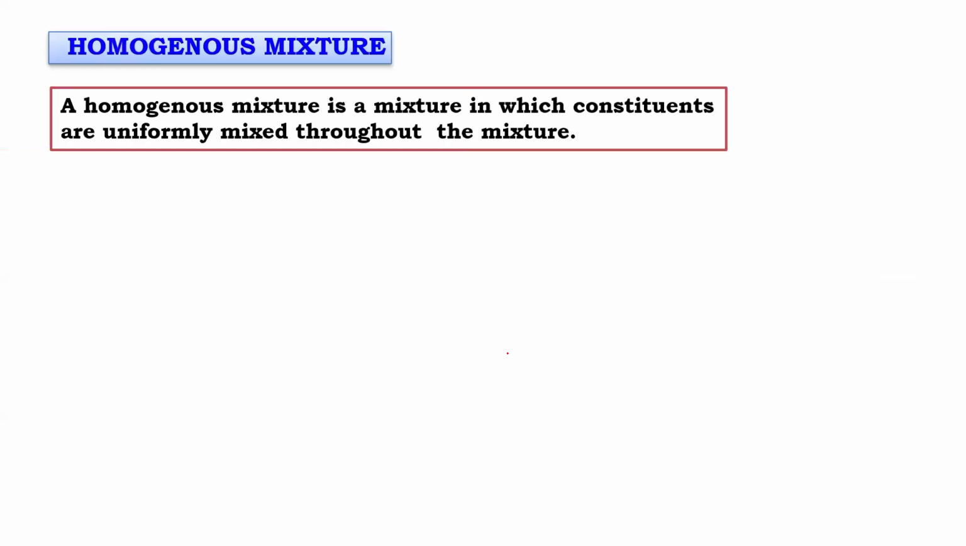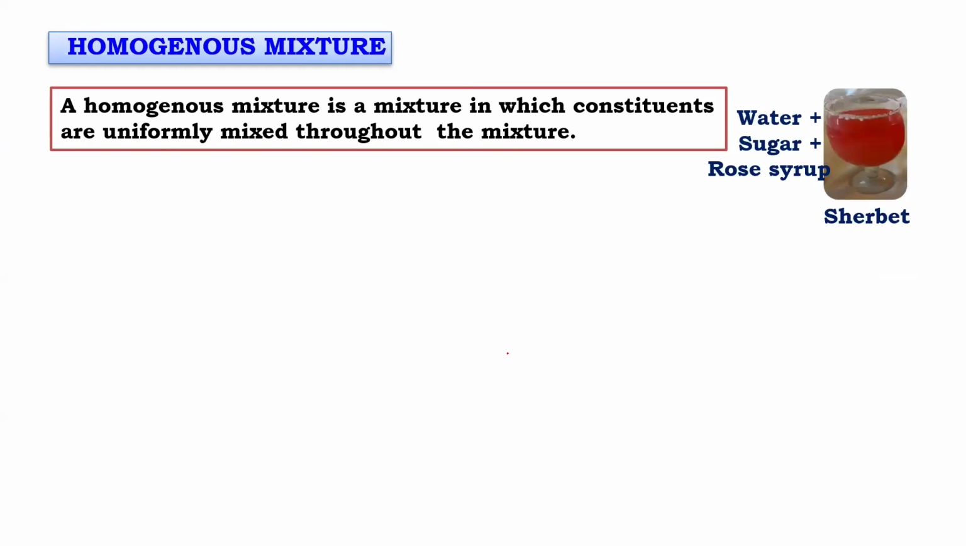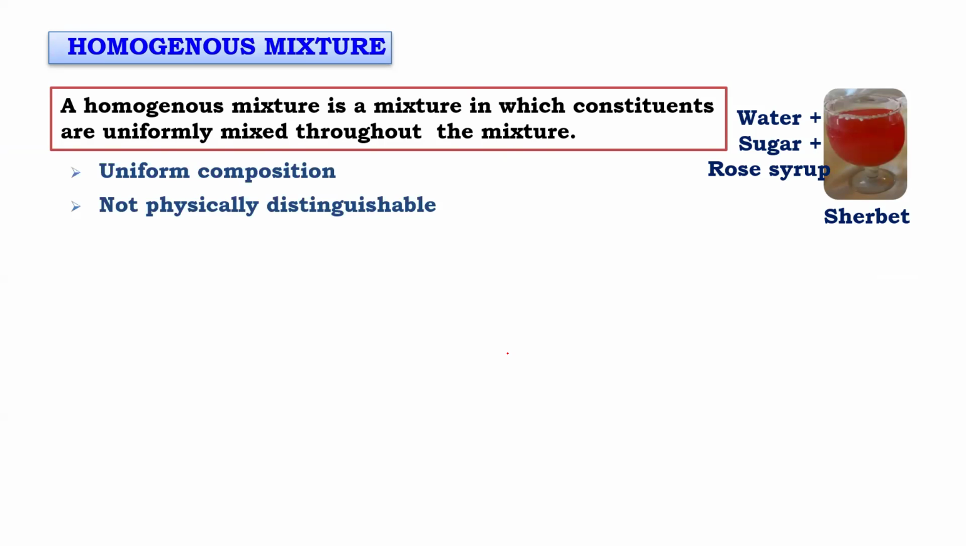Now we'll go to homogeneous. In a homogeneous mixture, constituents are uniformly mixed throughout the mixture. Look, beta, sharbat. What all things are there, beta? Water, sugar. Uniform, single phase. At your home, you prepare lemon juice, lime juice. Take water, squeeze lime, add sugar, salt, stir it. Only a single phase.